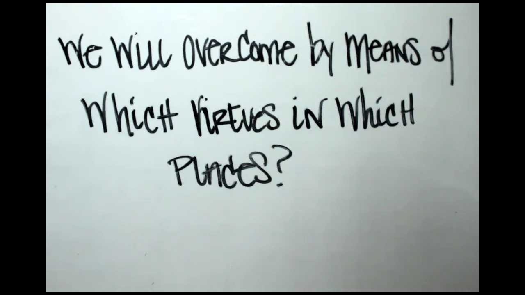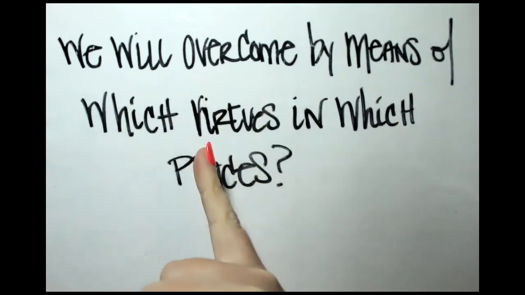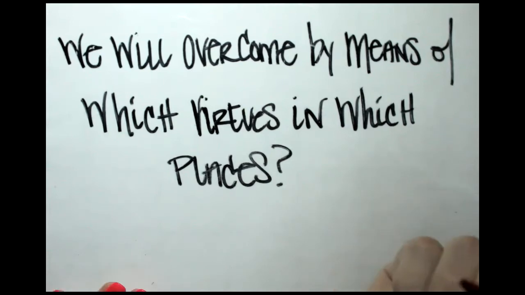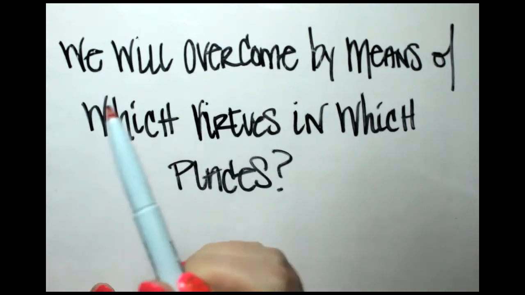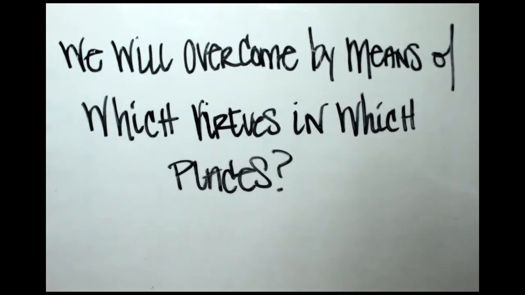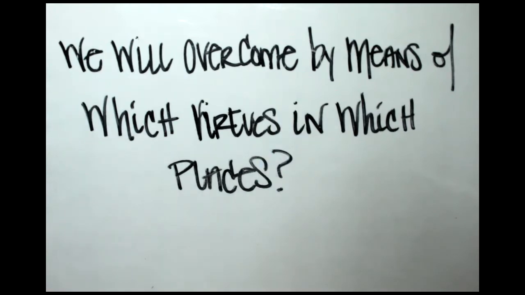So first things first, we're going to take our sentence here. The sentence we're going to start with: we will overcome by means of which virtues in which places. So we have a question. First thing we're going to do is mark our parts of speech, okay? We'll start with doing English parts of speech because there are some things in here that would be condensed together in Latin, like we will overcome. That will be condensed together.